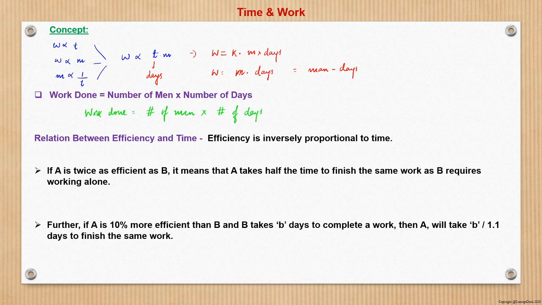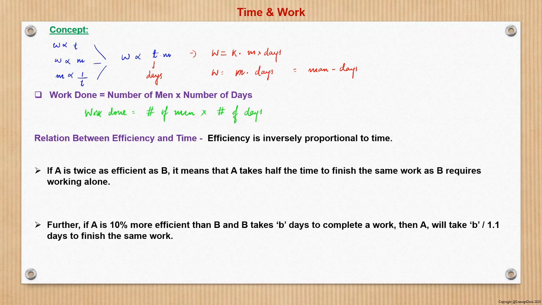So so far we have seen that work depends upon two broader factors, or two broader variables. Those are the manpower and the days, right? However, there is one more variable which may affect the work to be done, and that is nothing but efficiency. So what do we mean by efficiency? That is the rate of doing work. There may be some people who are more efficient in doing the work.